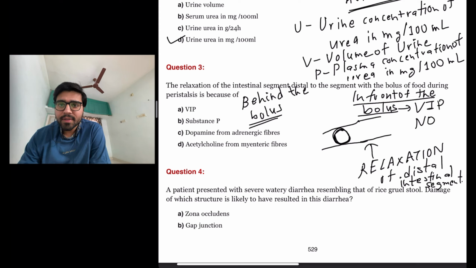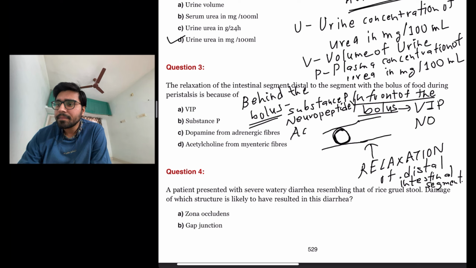And behind the bolus, the chemicals involved are substance P, neuropeptide Y, and acetylcholine. Okay.